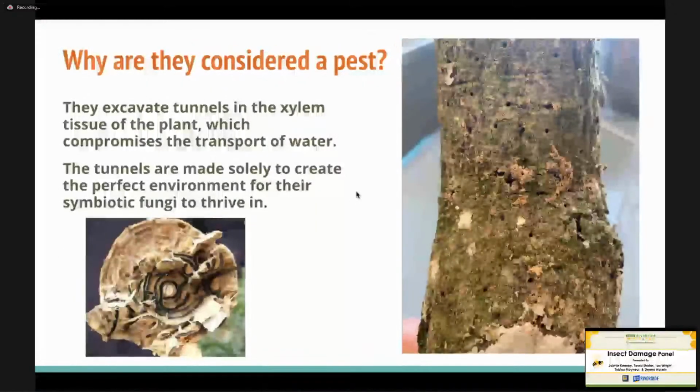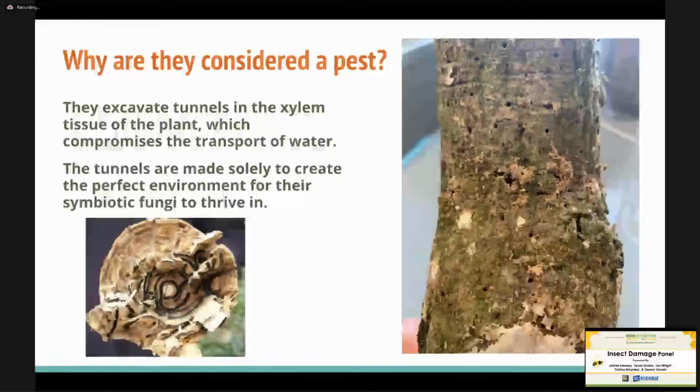So why are they considered a pest? Well, for many reasons. One is that they excavate tunnels once they found a suitable plant host. And these tunnels are called galleries and usually reside in the xylem tissue of the plant. So you might, if you can recall, xylem tissue is responsible for the transportation of water and minerals from the roots all the way up to the branches. And if that structure is compromised, you can also compromise that transportation, meaning that the branches are going to start wilting and maybe breaking off and dying.